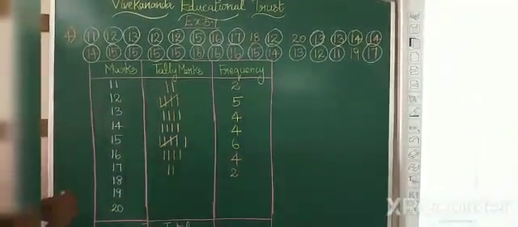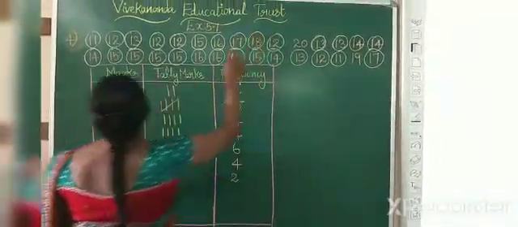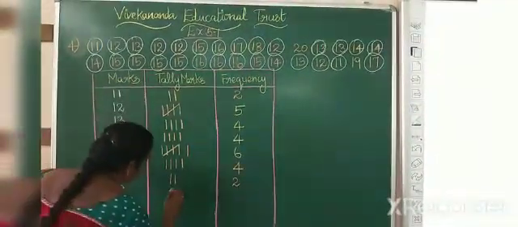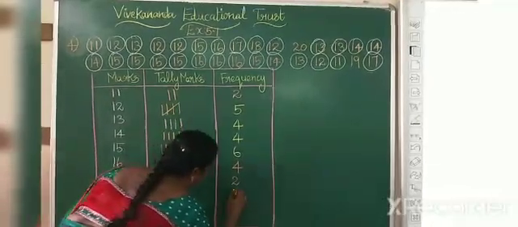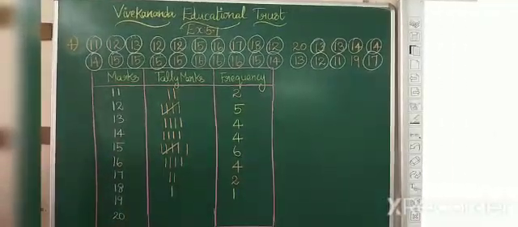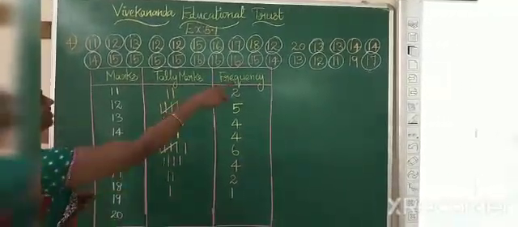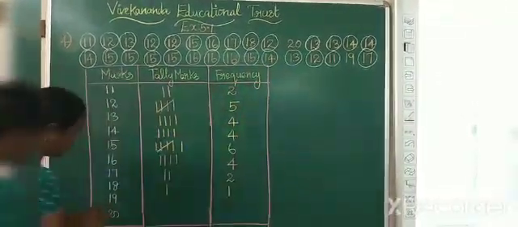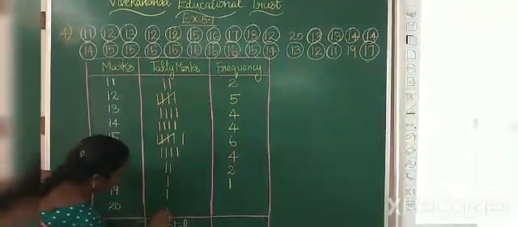Next, 18. Only one number is there, so write 1. Then 19. So how many 19? That is also 1, and 20 is also 1. So directly I am writing this.